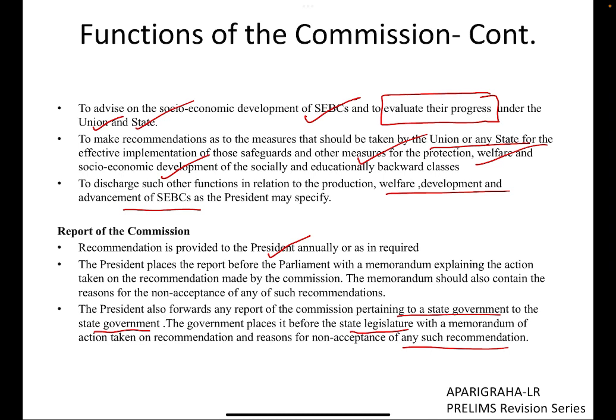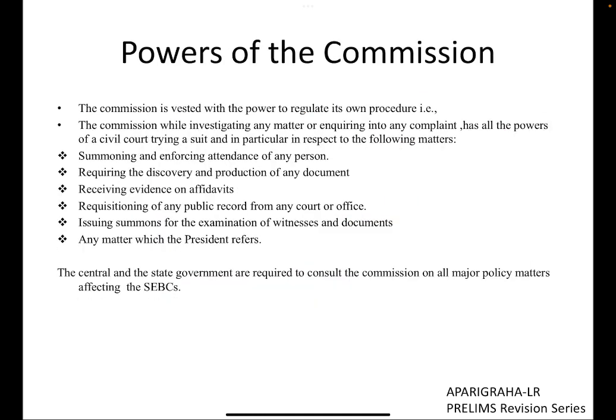What is important here is that the commission submits its report to the president, which the president places before the parliament. As well as that, if any information related to the report pertains to a state, the president then forwards the commission report to the state government. Fine. Not to the governor.